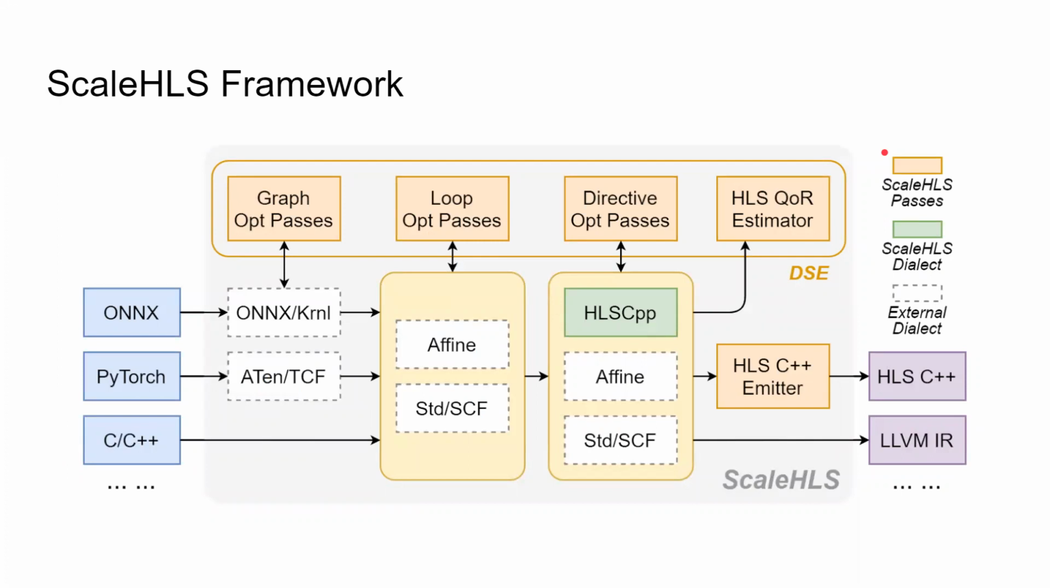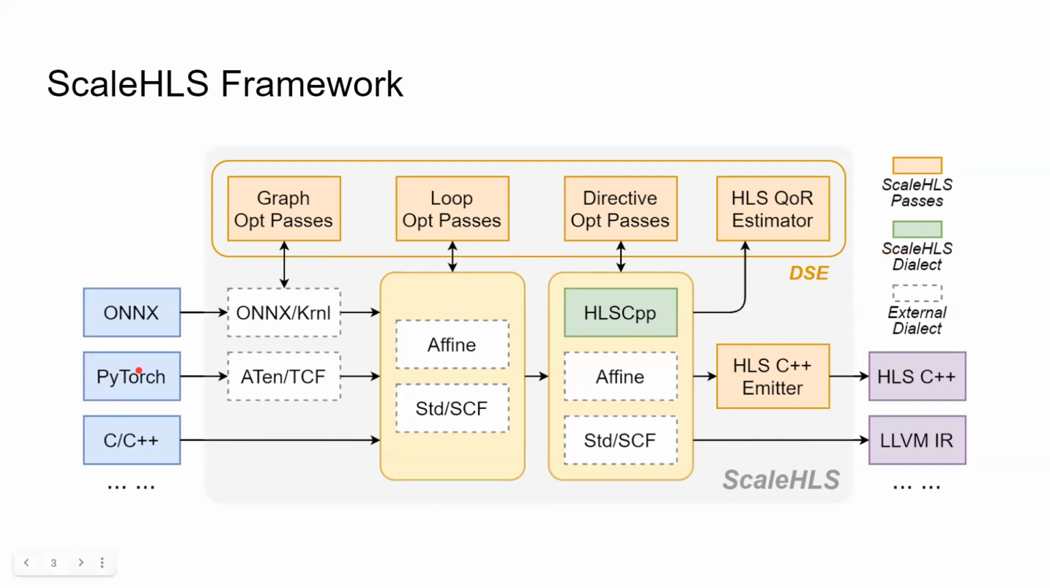First, let's take a look at the ScaleHLS framework. The input of the framework are programs described in high-level programming frameworks, such as ONNX and PyTorch, or general-purpose languages, such as C or C++. Currently, the outputs are synthesizable C++ code, or MLIR, which can be passed to external backends for generating RTL code.